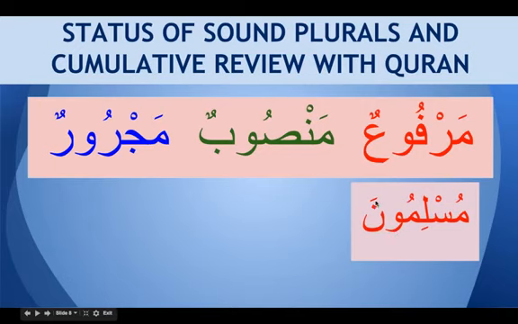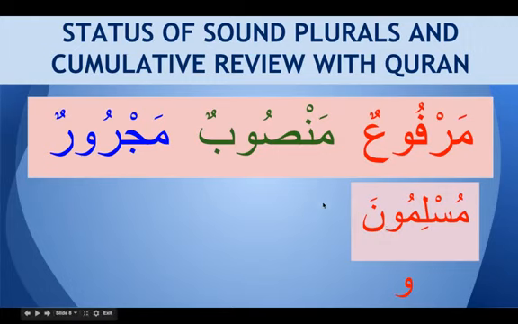Because we got the ending with a fatha here. So how do we know that this noun is a marfu? Is by the presence of waw. This waw tells us that it is marfu. This noon is noon for jama, so we don't consider this as a sign of status ending. So we will take waw as a status ending. This gives us the indication that this noun is marfu. This is the subject, or this is a fa'il in the jumlatul fa'liya, and it is a mubtada in the jumlatul ismiya. Waw. So how do we know if it is mansub or majroor?